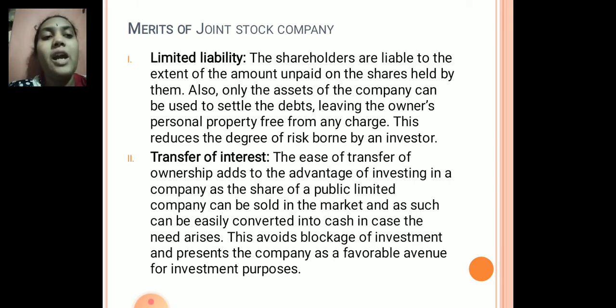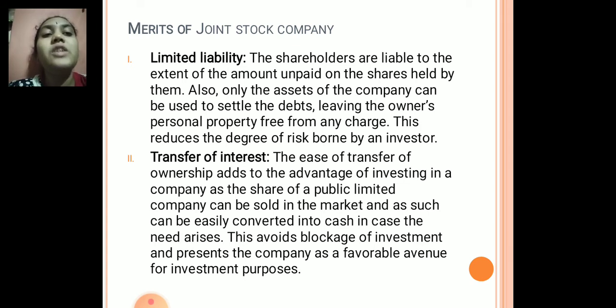If at any time they want to convert their shares into cash, it can be converted easily by a shareholder of a public limited company. This avoids blockage of investment and it presents the company as a favorable avenue for investment purposes. So this is providing an advantage to the investors to transfer their shares whenever they are in need of money.